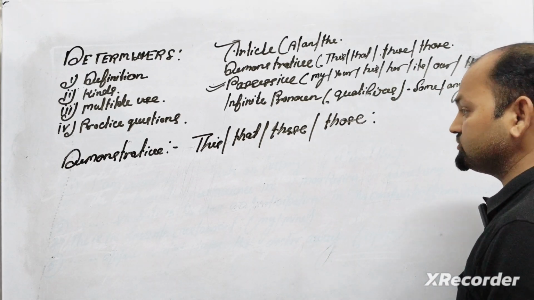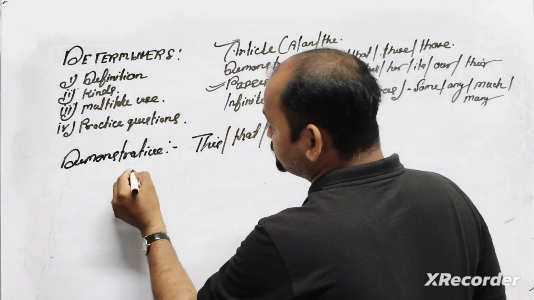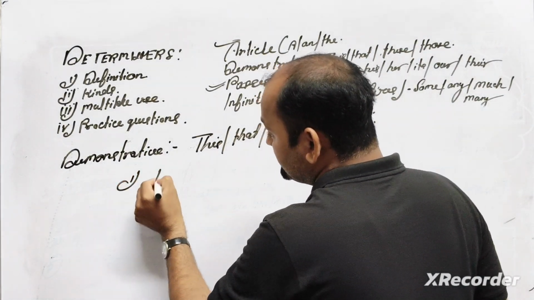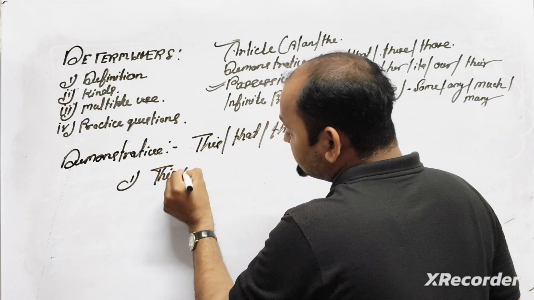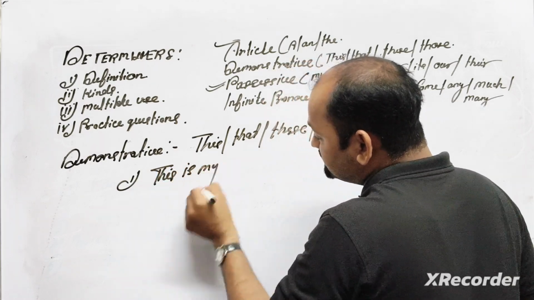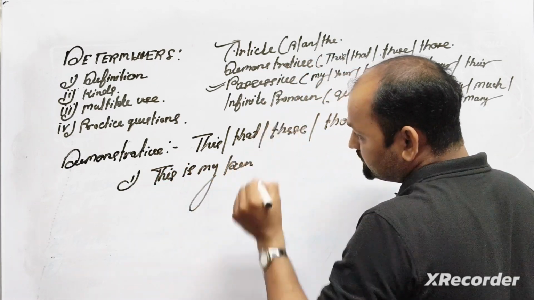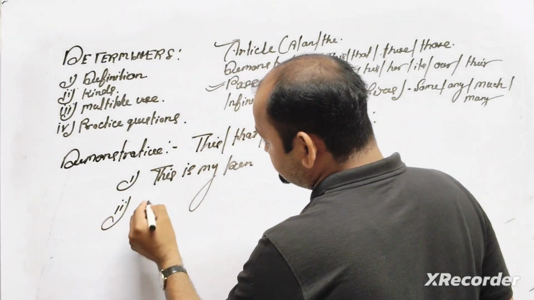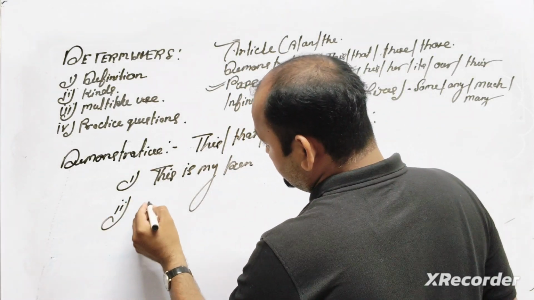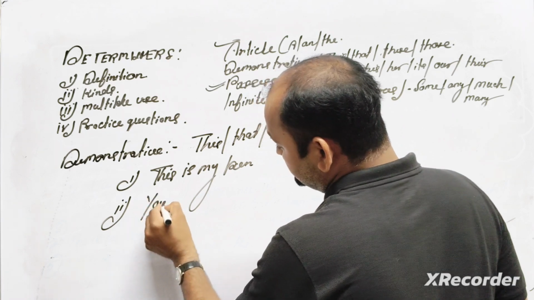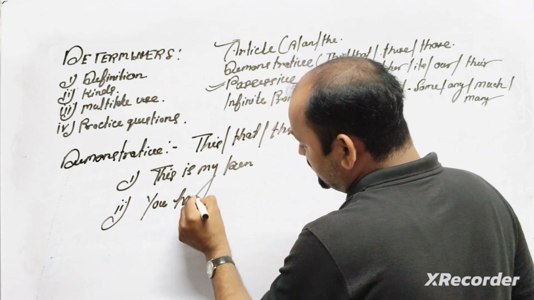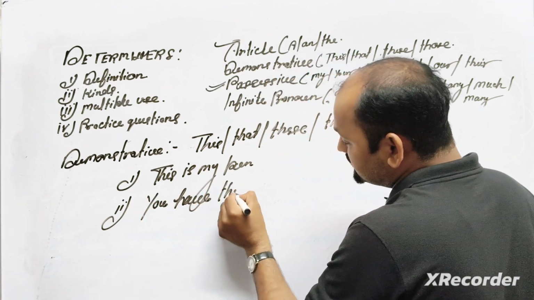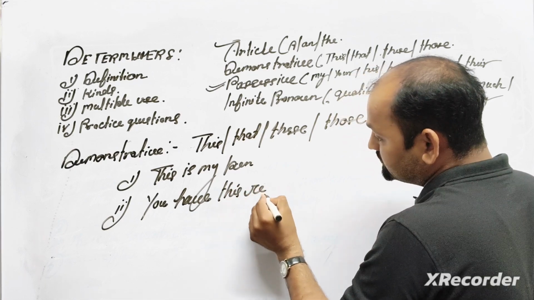In the sense of this, I will give you two examples. Number one, this is my pen. Second example, you have this red pen.